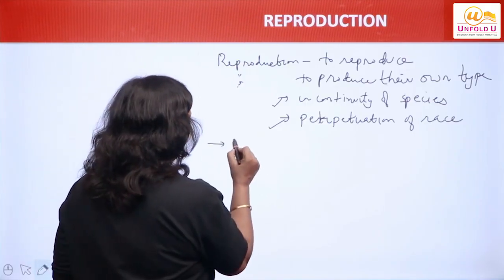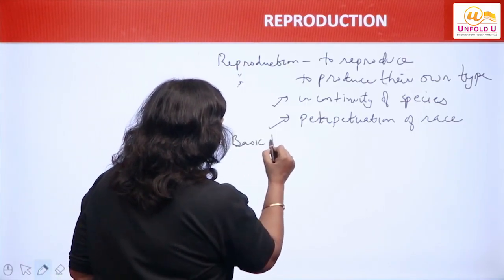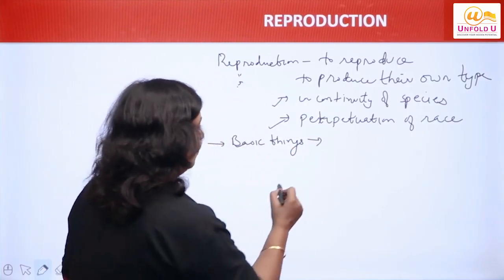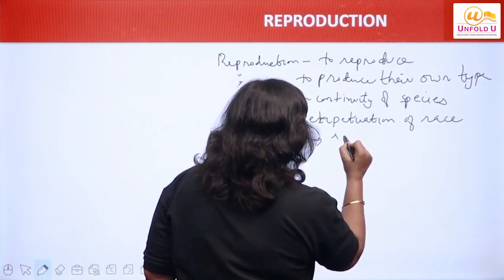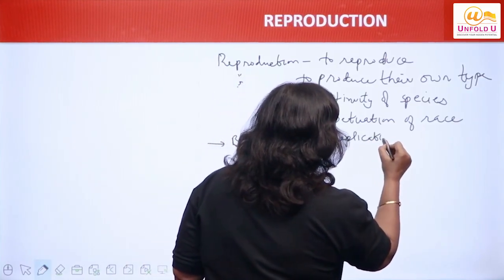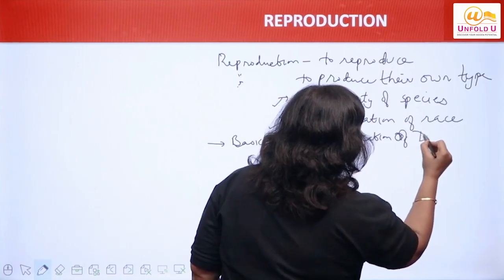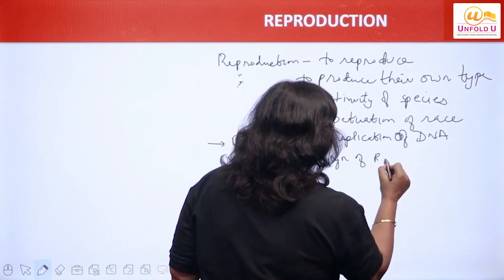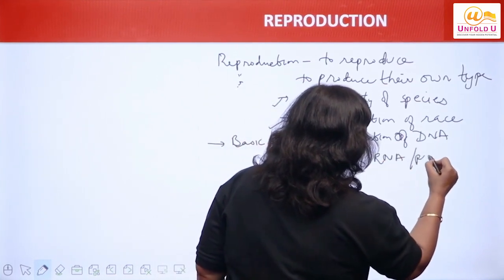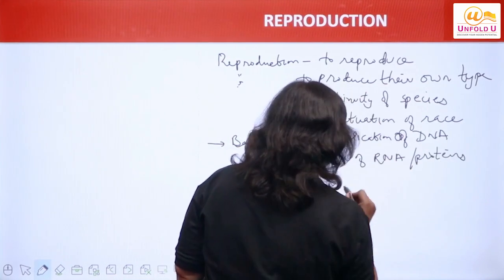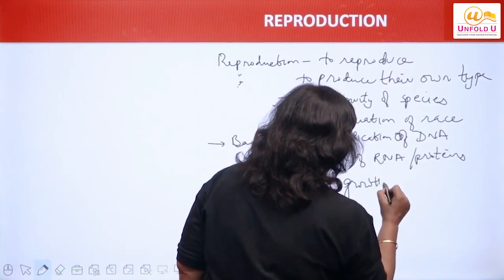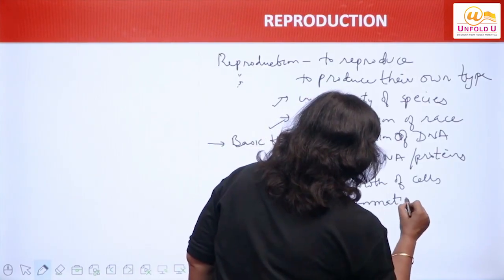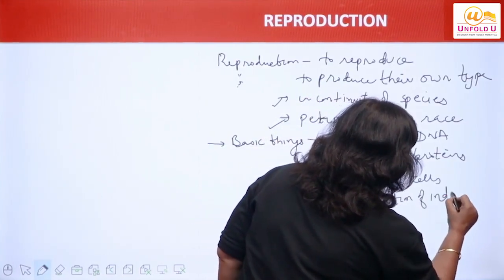Now what are the basic things which happen during reproduction? First of all, there is replication of DNA, synthesis of RNA and proteins, growth of the cells, formation of individuals.